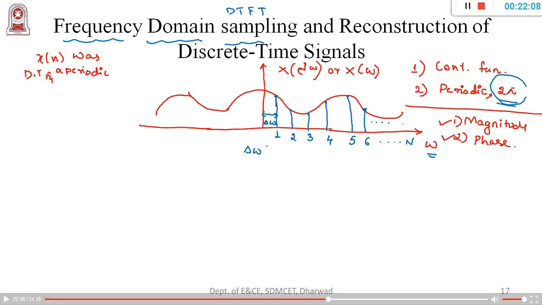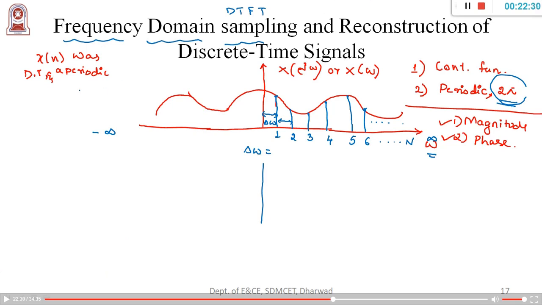Now each and every sample will be having a distance of how much? Let me consider this to be one cycle here, rather than the signal from minus infinity to plus infinity. Why am I trying to write minus infinity to plus infinity?